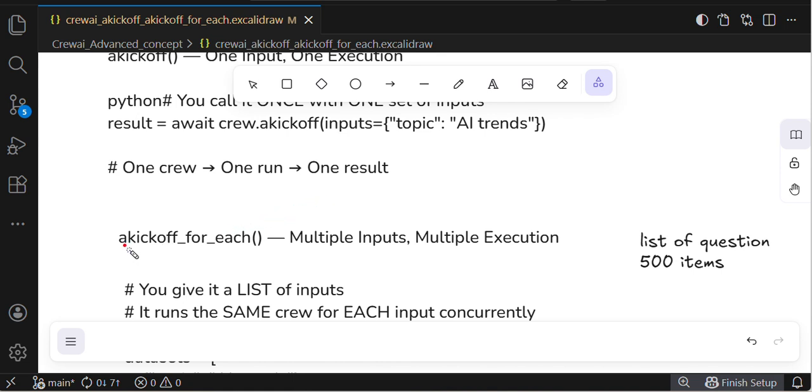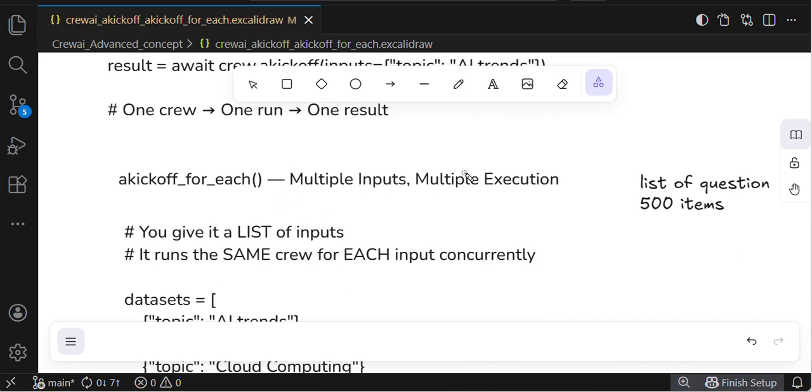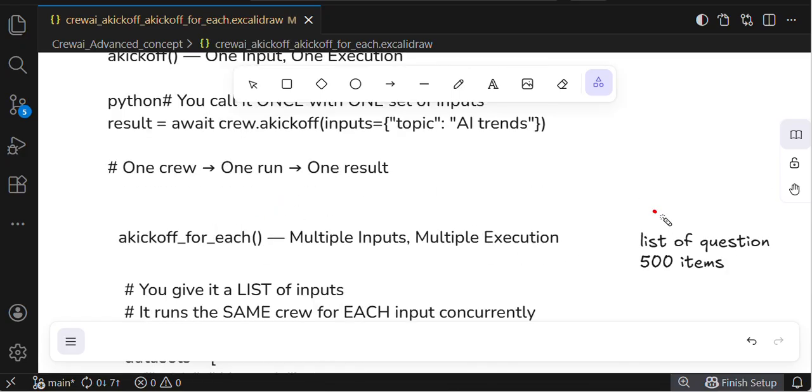In my previous video we briefly discussed kickoff_for_each. Here the only difference is that in the prefix they are adding an 'a' in front of kickoff_for_each. You need to understand this, guys. It means multiple inputs, multiple executions, a list of questions.